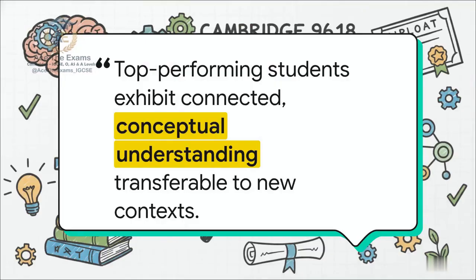Take a look at this quote. Top-performing students exhibit connected, conceptual understanding transferable to unfamiliar contexts. This statement from Cambridge basically encapsulates our entire explainer today. Success isn't about the sheer volume of facts you've memorized. It is entirely about the interconnected quality of your reasoning. Now, listen closely. Students who implement these computer science strategies see an average improvement of 2 grade boundaries, but only if they practice consistently with our weekly videos.